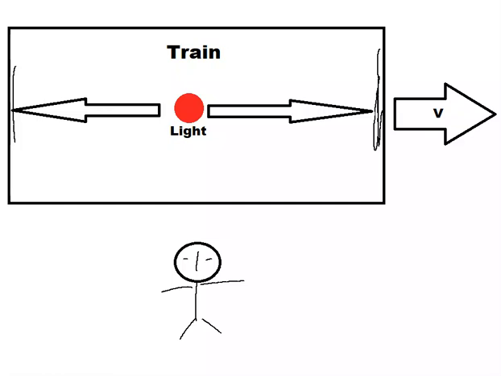The only case in which the light will not hit them at the same time is when the train is accelerating and therefore becomes a non-inertial frame of reference. Remember that the laws of physics in inertial and non-inertial frames differ. Therefore, in an accelerating train, the light indeed hits the rear edge of the train first. In other words, Einstein treats the train moving at a constant speed, that is an inertial frame, as a non-inertial frame, and thus he violates the laws of physics. He makes inertial and non-inertial frames indistinguishable for the outside observer.